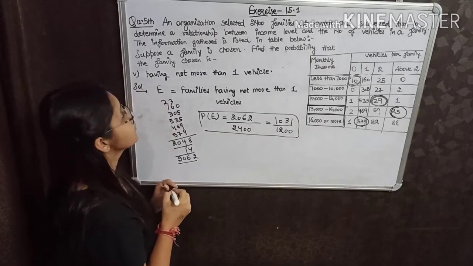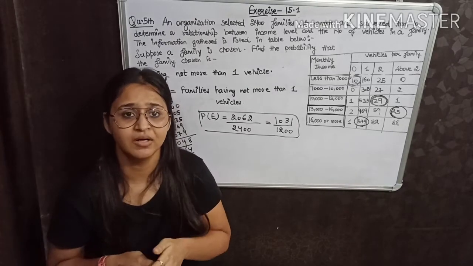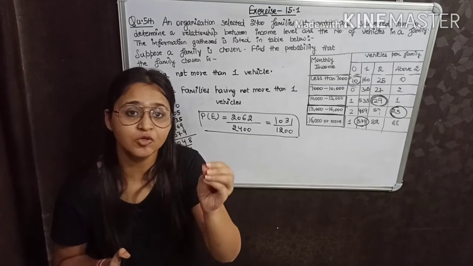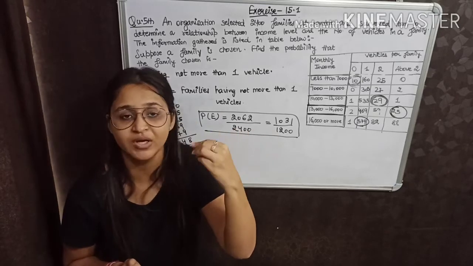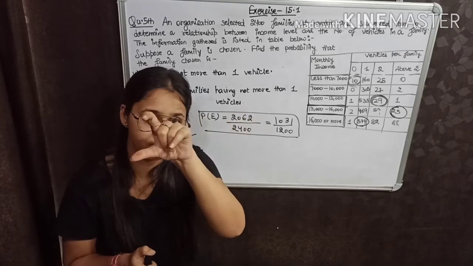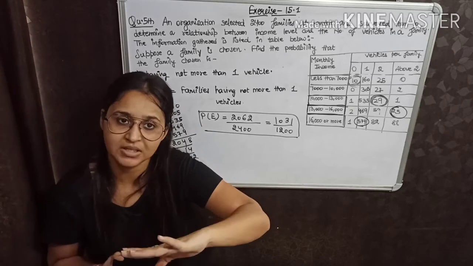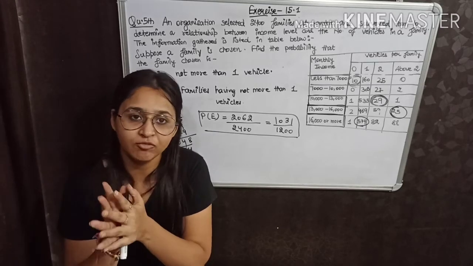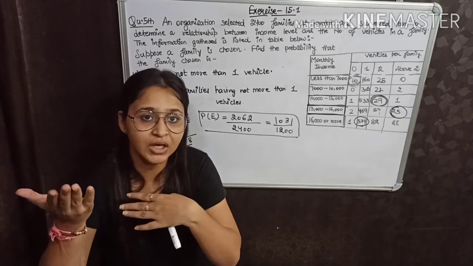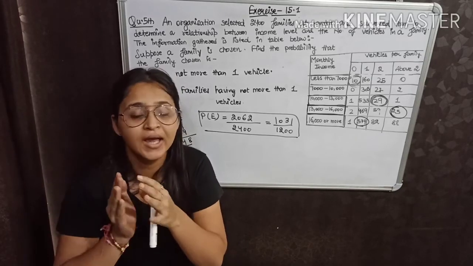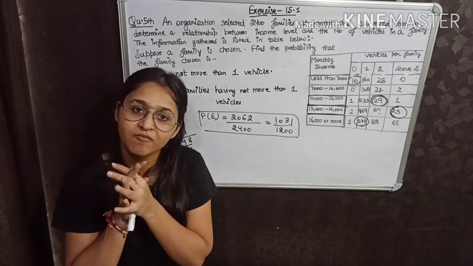So see, question 5 has 5 parts, and each part has given a condition and we have to choose the number of families that fulfil those conditions, and we have to just write the number of favorable outcomes to event E upon the total number of outcomes, that is, the total number of families. This is very simple. You have to just remember the formula. You have to just remember the concept of what we are going to perform, what we are going to find, and then put the values in the formula, and easily you can find all of the values. Okay.